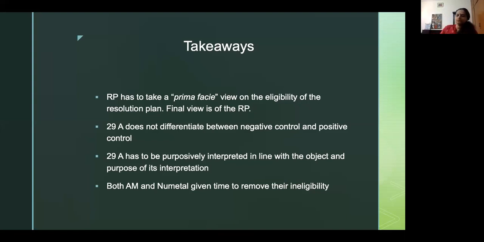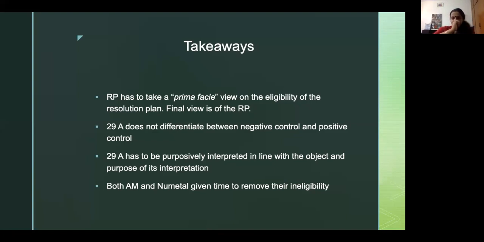NCLT found both ArcelorMittal and New Metal, the bidders for Essar Steel, ineligible in terms of section 29A of the code. The ineligibility of ArcelorMittal was in respect of the accounts it held. ArcelorMittal had accounts in 2 companies, KSS Petron and Uttam Galva Metallics. These companies had become non-performing assets in terms of RBI.